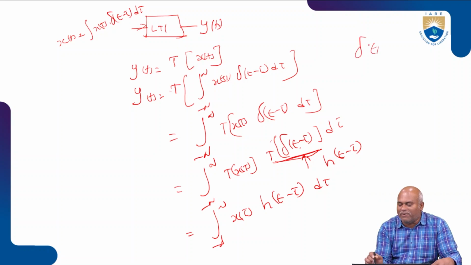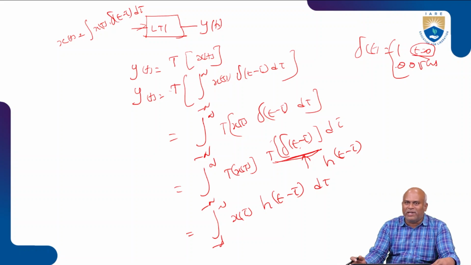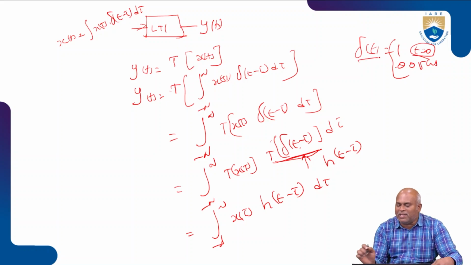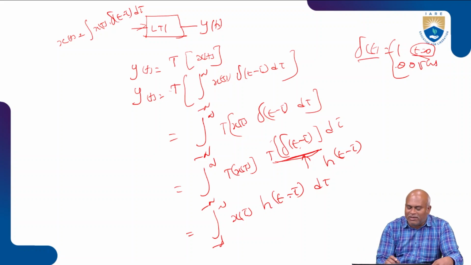Delta of t equals 1 when t equals 0, otherwise it is 0. At t equal to 0 only, the system responds, whether as a band pass filter, band rejection, or any other filter or system response. For the LTI system, delta of t equals 1 when t equals 0. Due to that, I write our equation like this.